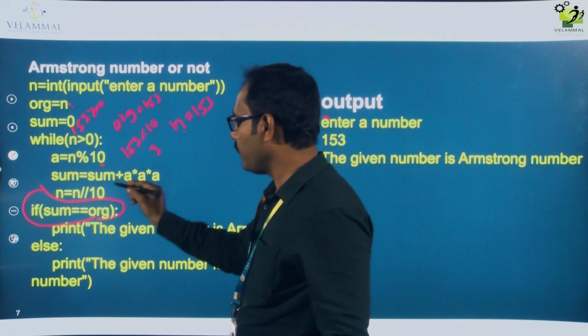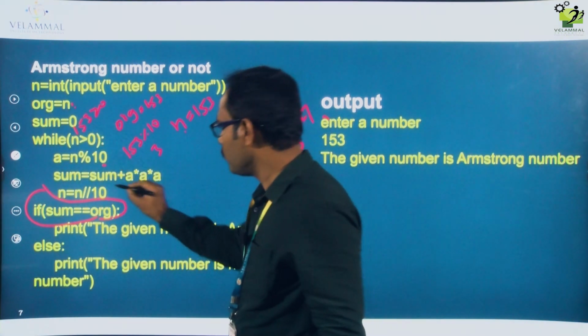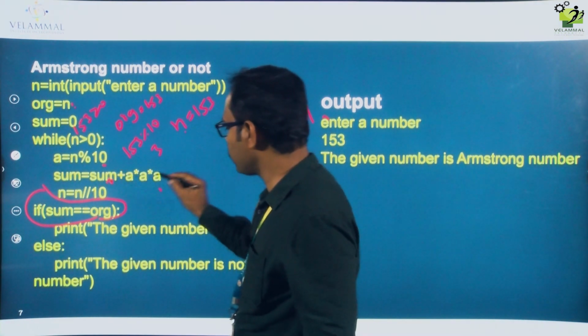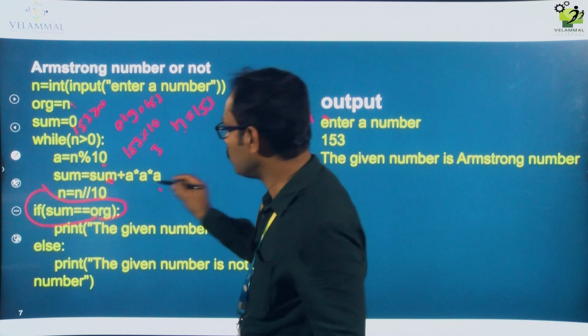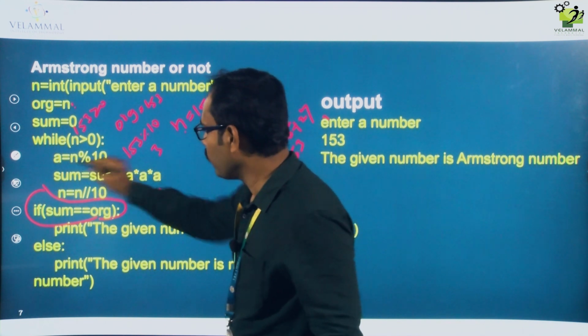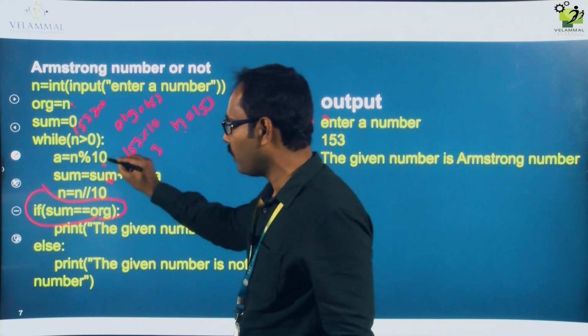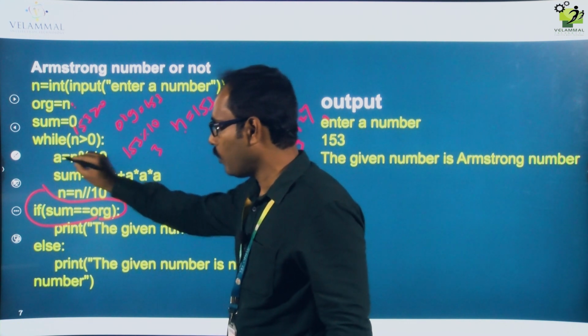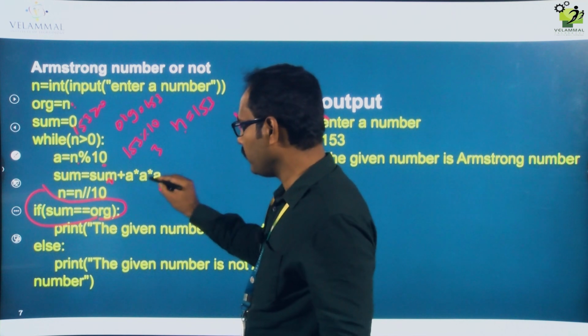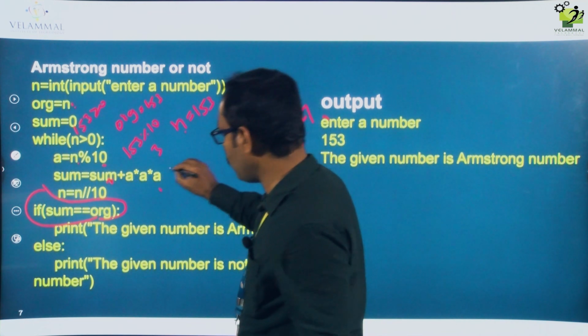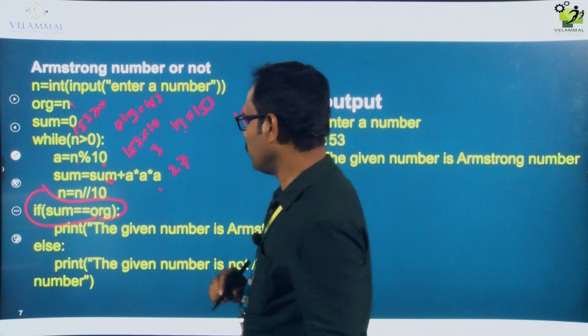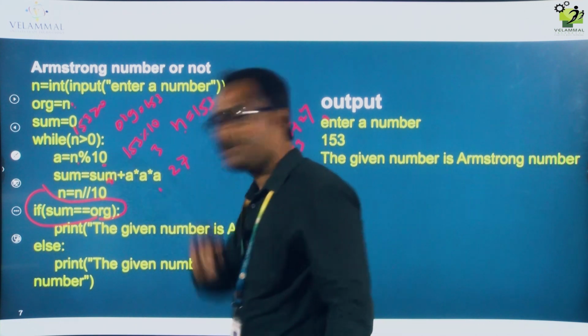So likewise, sum equal to the sum value 0, plus a cubed. What is the a value? Here a equals 3, right. n modulo 10, with n value 153 modulo 10, I get 3 only. Now a value is 3, so 3 into 3 into 3. So what is the value? 27. So the 27 will be stored in sum.